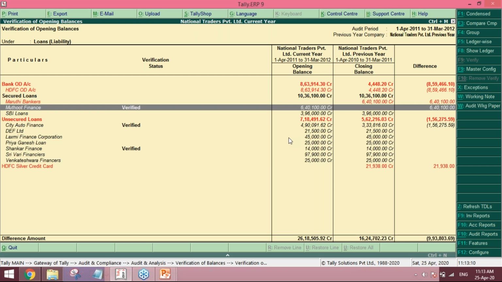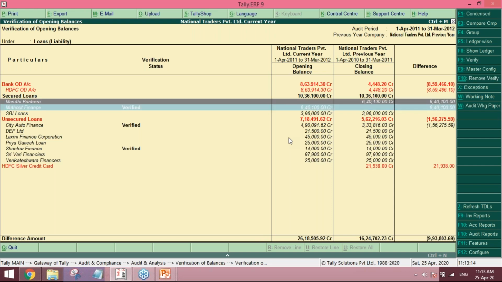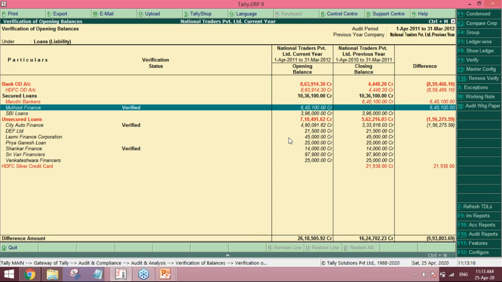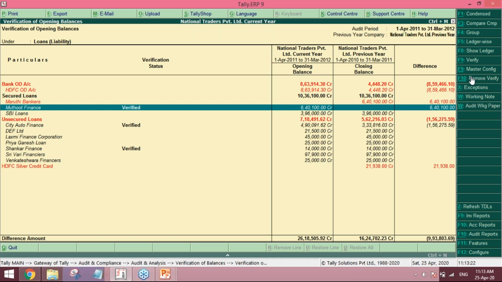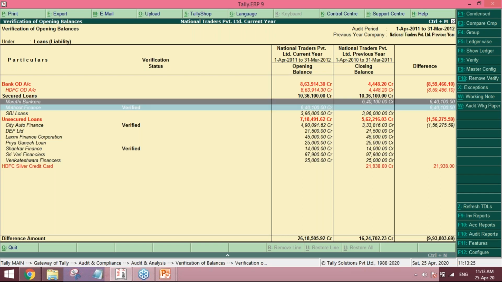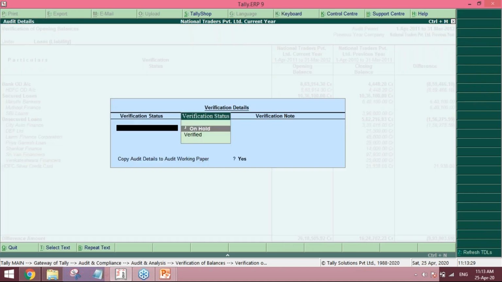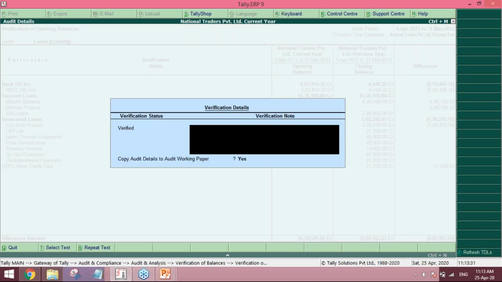You can tick with the spacebar and put your comments as well, that yes, this is verified. On the right hand side, the Alt F9 button is there, and you can enter it and put your comments on that. Verified, found okay.